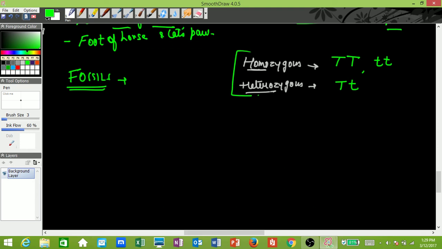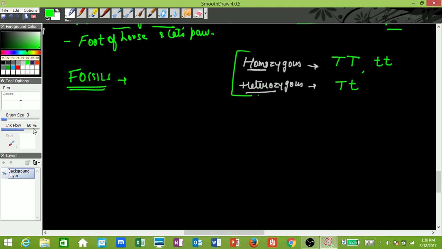Next we come to fossils. Everyone has the wrong definition of fossils. Everyone says fossils are dead and decaying matter. No, they are not. Fossils are the dead remains of plants and animals that have created imprints on mud. Even as per your NCERT textbook, that is the definition. The definition of fossils is not dead and decaying organic matter.